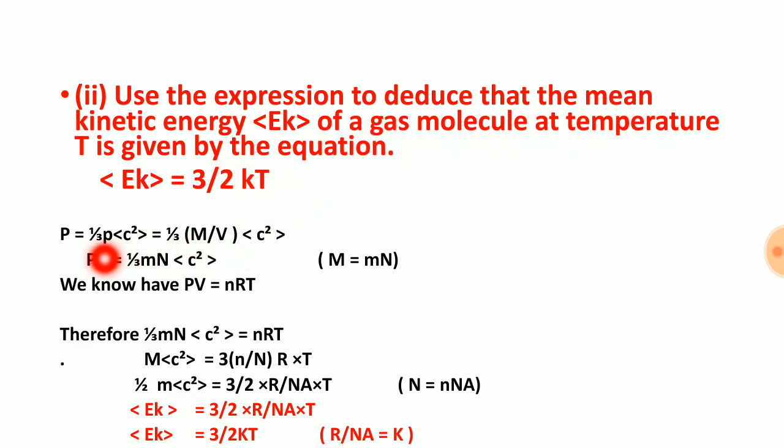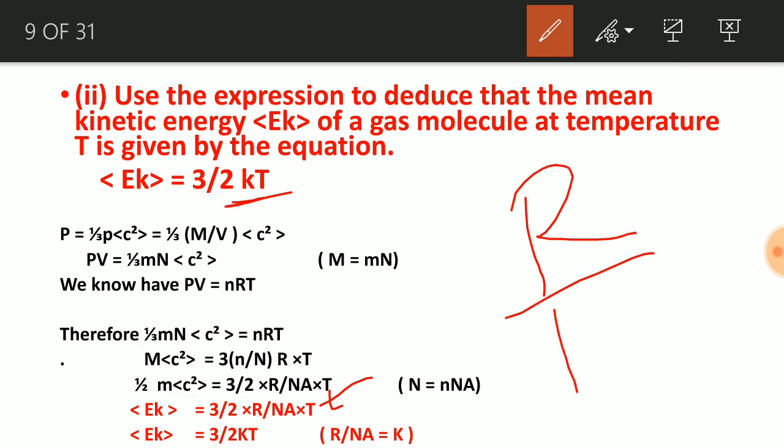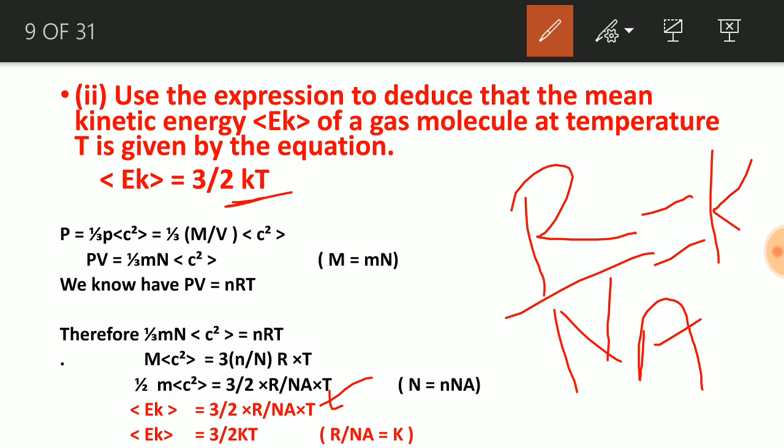We already solved this, we know this, and we already solved this in the previous question, and in that question we did till this second last step. Our Ek was 3 by 2 R by Na times T, but in this question we need to find 3 by 2 kT. R is constant, Na is also constant, Avogadro constant. If we divide these 2 constants, we will get a new constant. That new constant is k. So 3 by 2 kT will come here. This k is called Boltzmann's constant.